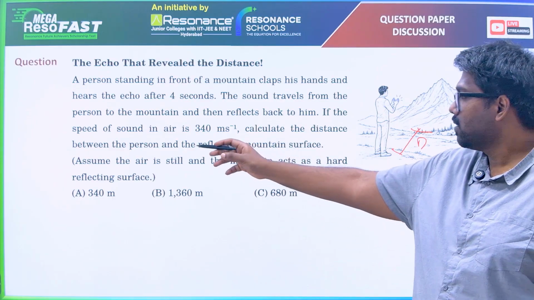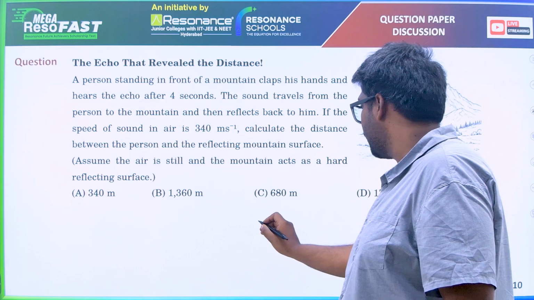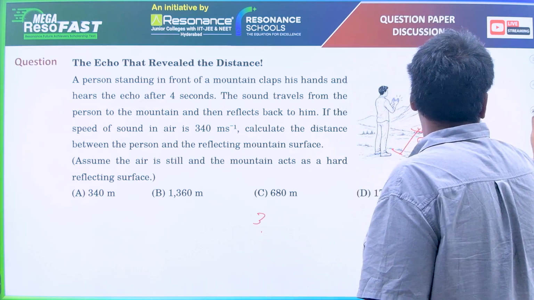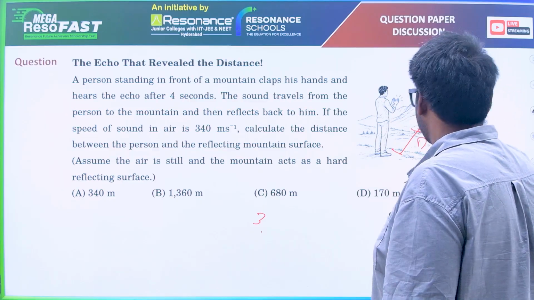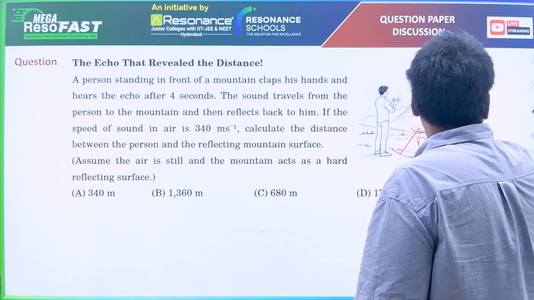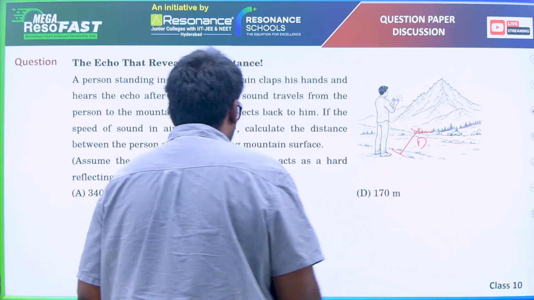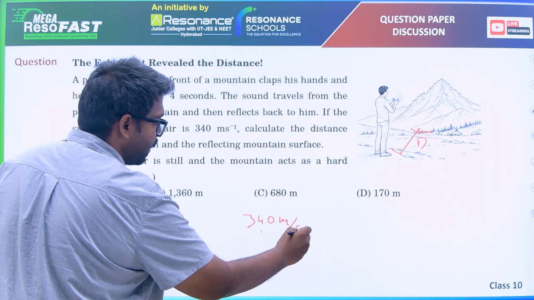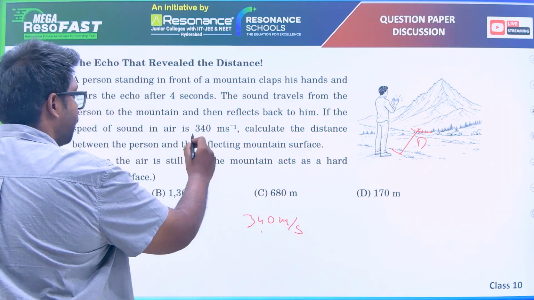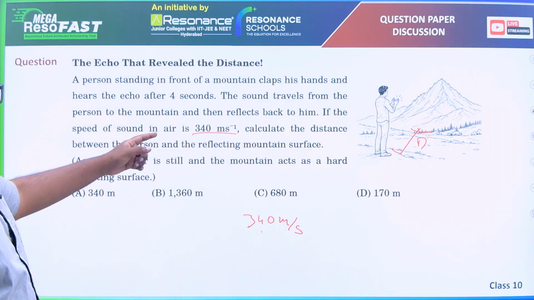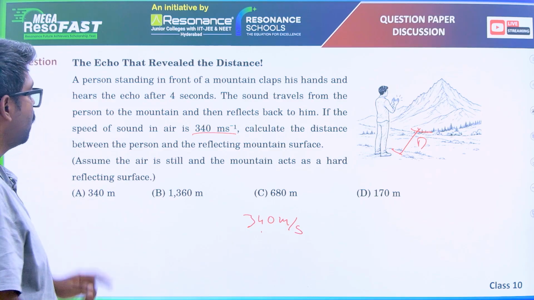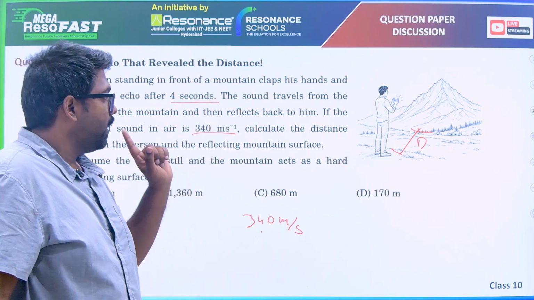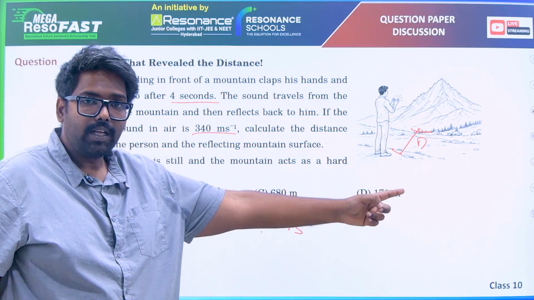You see, speed of sound is 340 meters per second. And how much time did it take for him to hear the echo? 4 seconds. So it took 4 seconds to go to the mountain and come back.